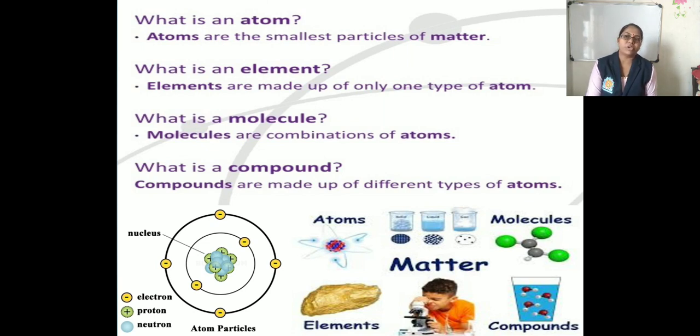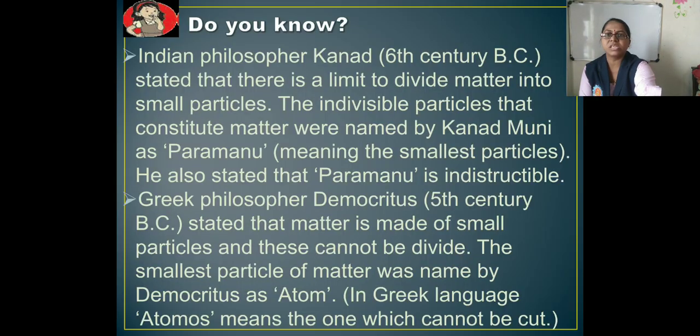Then what is a compound? Compounds are made up of different types of atoms. For example, HCl. So hydrogen and chlorine are used in that compound. So this is all about some basic concepts. Now next, let us see the inside of the atom. Okay, so do you know,